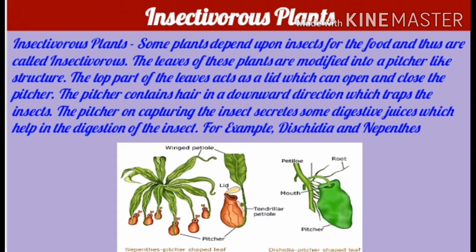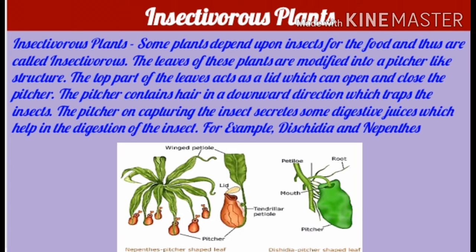Insectivorous plants. Some plants depend upon insects for food and thus are called insectivorous. The leaves of these plants are modified into a pitcher-like structure. The top part of the leaves acts as a lid which can open and close the pitcher. The pitcher contains hair in a downward direction which traps the insects.